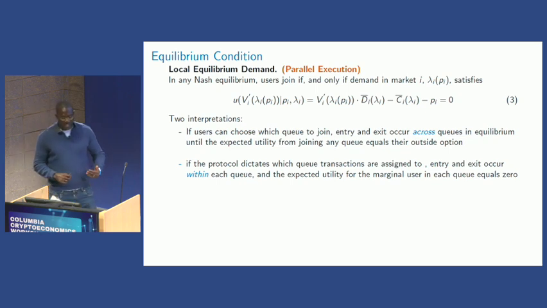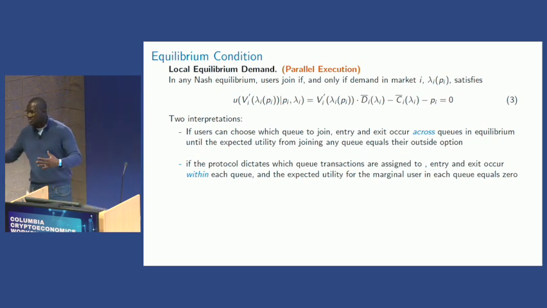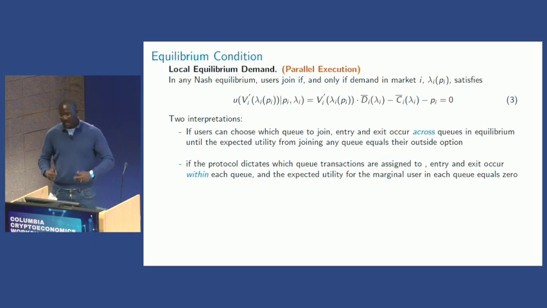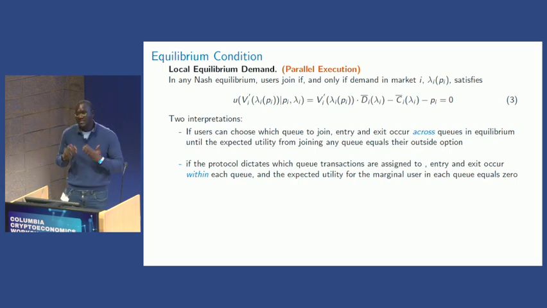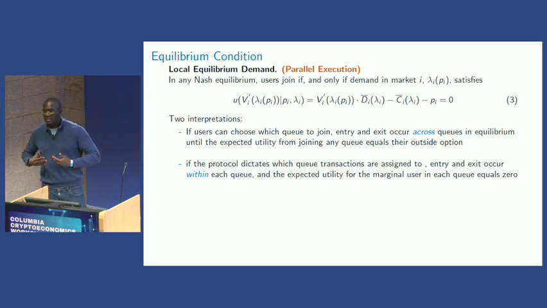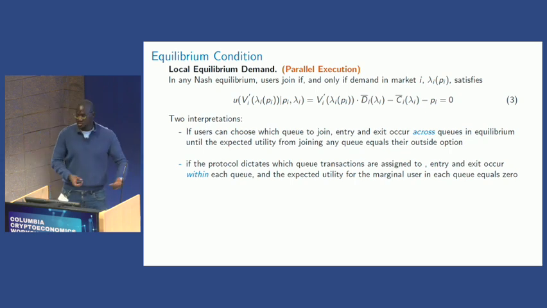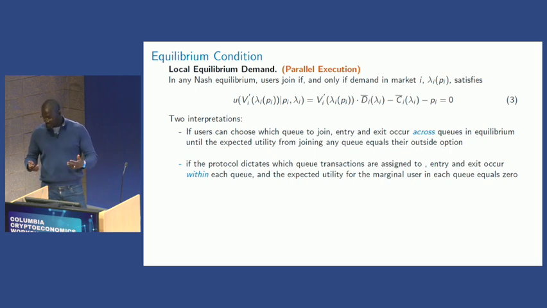Another interpretation is, for those more, I would say, centralized applications where the protocol itself dictates to which scheduler things are going, you can think of this as an equilibrium within the queue itself. It means that if this one is mispriced, the people are having higher value, so you will still have more people coming in. Let's say if there is an arbitrage opportunity, you'll have more people coming in to try to take advantage of that.